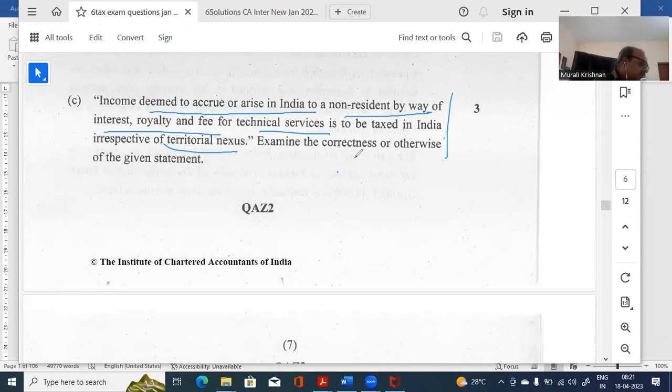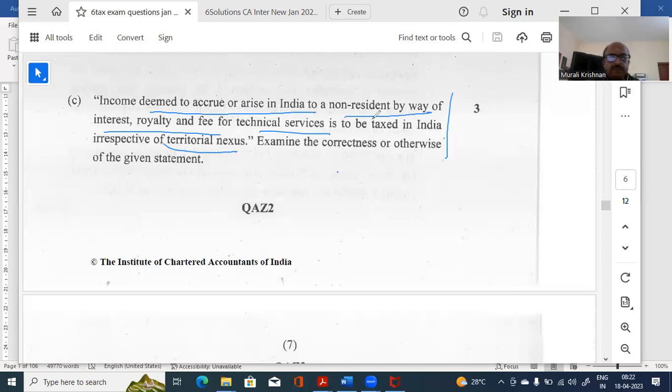Chart number 1, income deemed to accrue to a non-resident. So interest received from a... you have to just discuss that chart basically. Now the person who is receiving it is a non-resident. Under these cases, you have to discuss that. So that table is what you need to discuss.